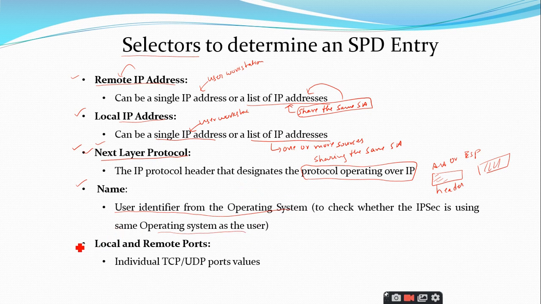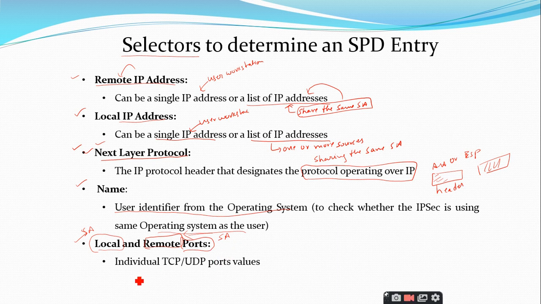And the last selector we have is the local and remote ports. Port is a term related to the upper layer protocol, that is, the transport layer. What are the local ports on which we are going to establish our security association? What are the remote ports over which we are going to send our data for the remote security association or the remote workstation?